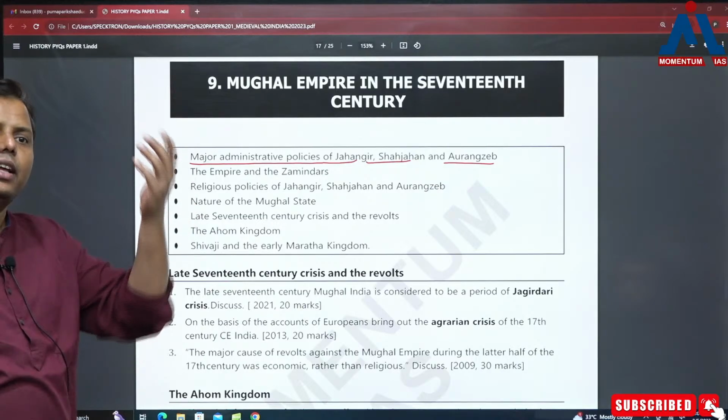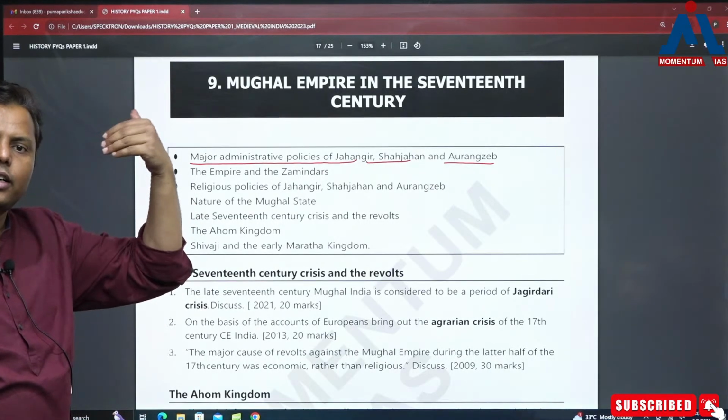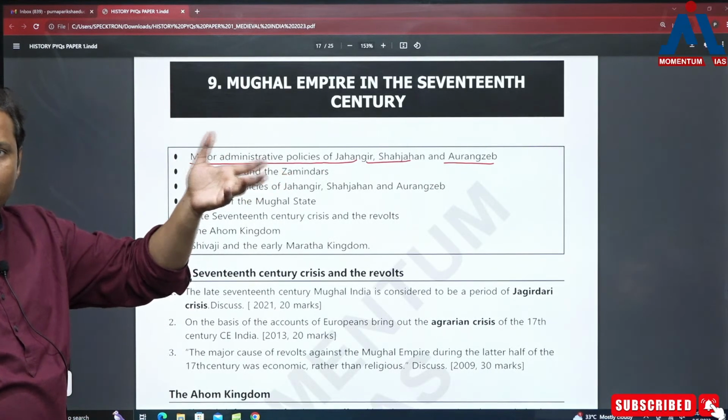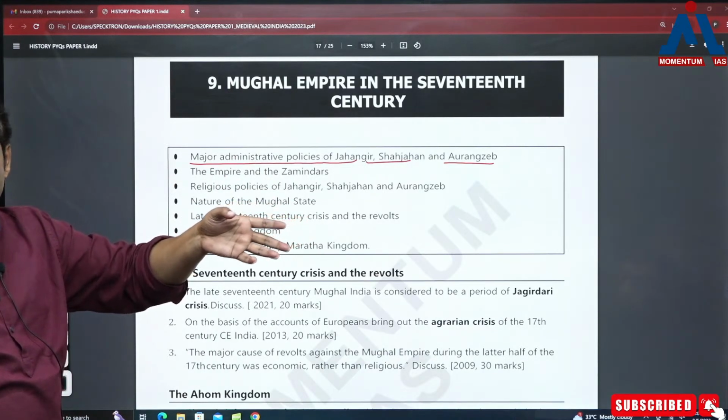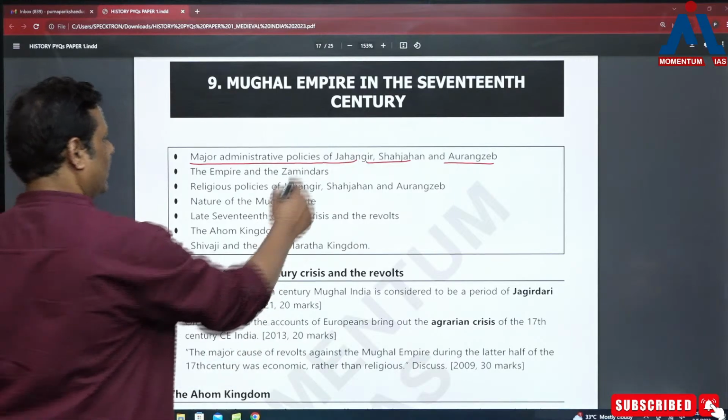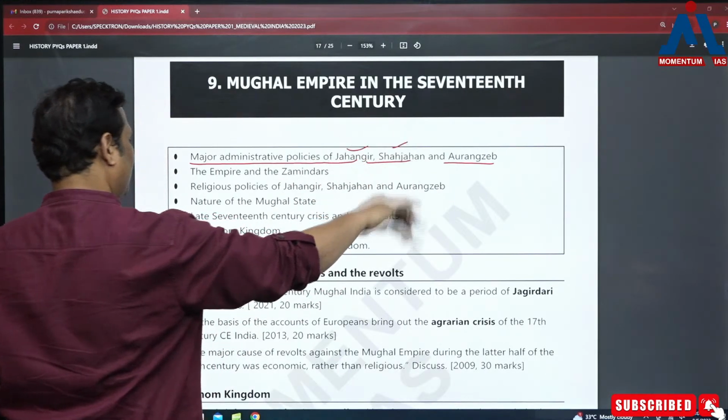Even Aurangzeb's policies are normally connected with the decline of the Mughal Empire. So his policies are connected with certain revolts which were taking place in the Mughal Empire, but not the policies of Jahangir and Shahjahan. These are all not important.